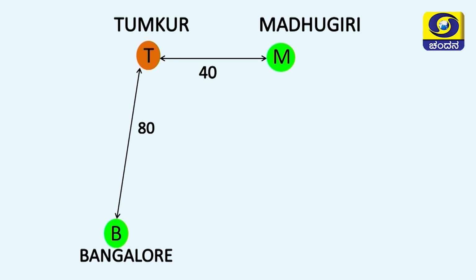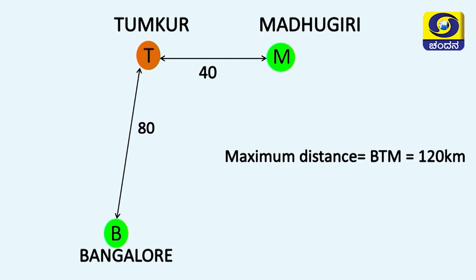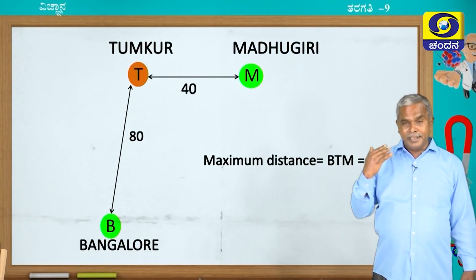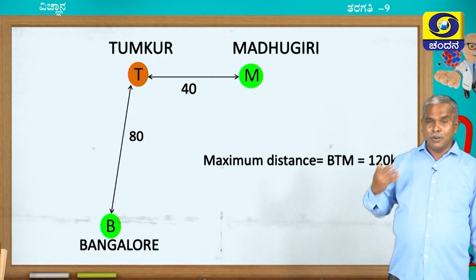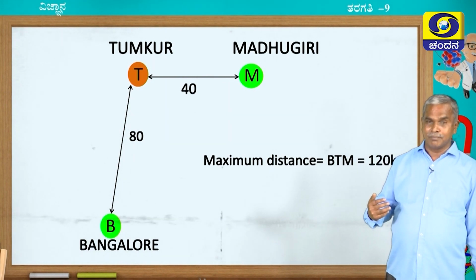Now, let me travel from B to M. Yes, I travelled and finally reached. Let us check the distance I travelled. Yes, I travelled 120 kilometers. Here B is called the starting point and M is called the ending point. I covered a distance of 120 kilometers.